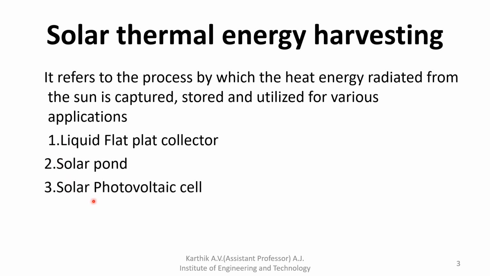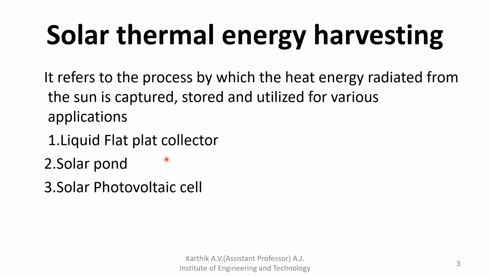Next, the third one is the solar photovoltaic cell. In this device we have a PN junction diode. I think we already discussed this in chemistry. In the photovoltaic cell, there is a P type semiconductor as well as an N type semiconductor. The two are joined, and electrons transfer from N to P. At that time electricity is generated with the help of the circuit. So solar radiation is directly utilized to produce electricity with the solar photovoltaic cell. So this is the third type.